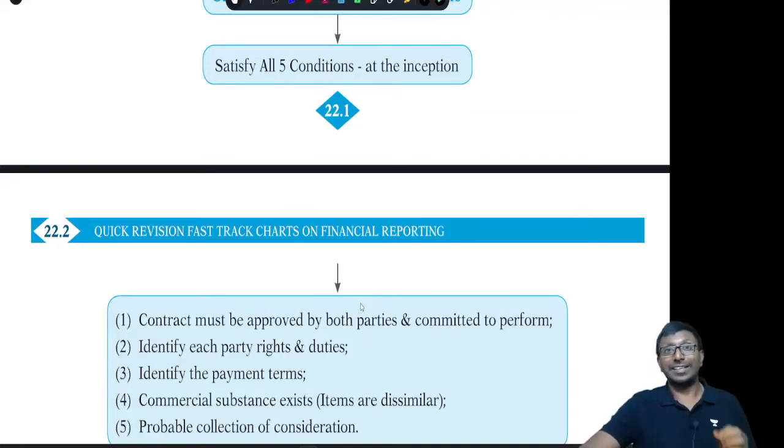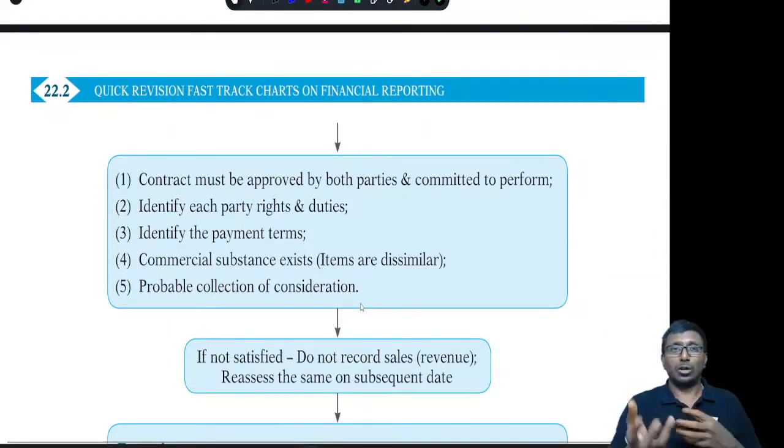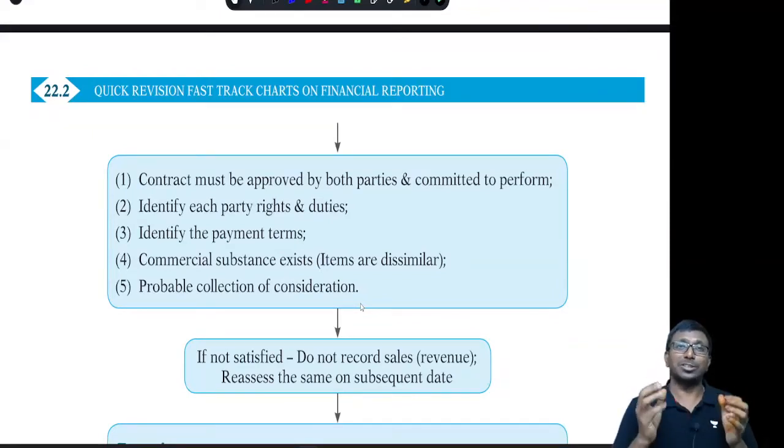You have to identify the payment terms and the items we are selling and what we are getting; that should be dissimilar. That means there should be commercial substance. If the items are not dissimilar, it does not amount to barter also, then it is not covered by my standard, right? And the last one, there is a probable collection of the amount. That means there should not be any uncertainty with respect to collection. When you satisfy all the five conditions, then we will start applying Ind AS 115.